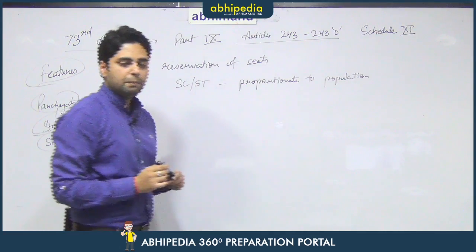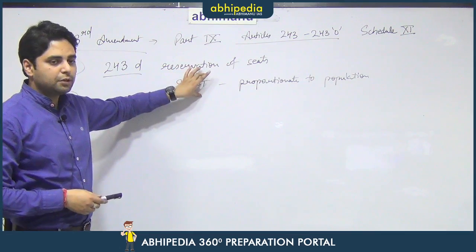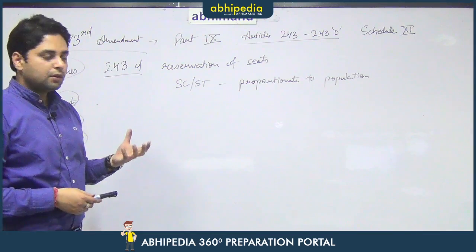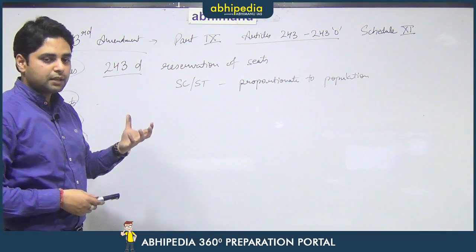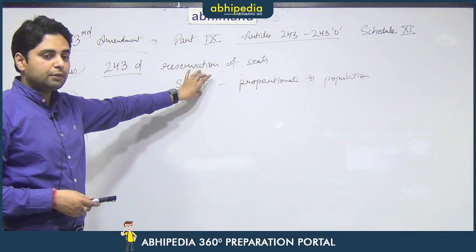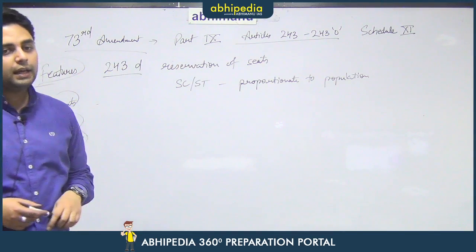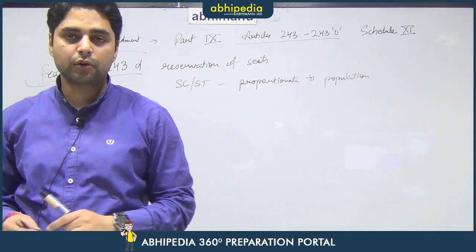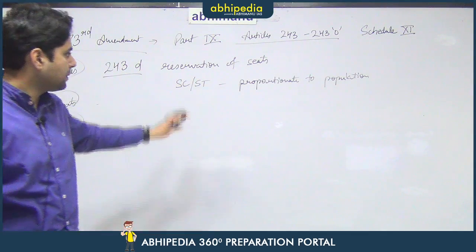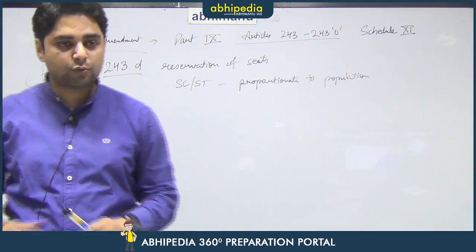For example, if in a particular village 50% of the people are scheduled castes and 50% of the people are scheduled tribes and there is no other category, that means in the total composition of that particular body, say the Gram Panchayat, half will be scheduled caste and half will be scheduled tribes. Similarly, if in a particular village there are no scheduled castes and scheduled tribes, then no reservation is to be granted in that village to them. So it totally depends upon their proportion in the population of that particular village. Only then they will be granted reservation, and in that proportion as well.